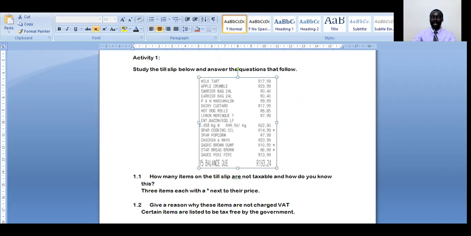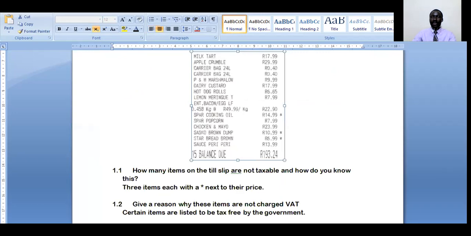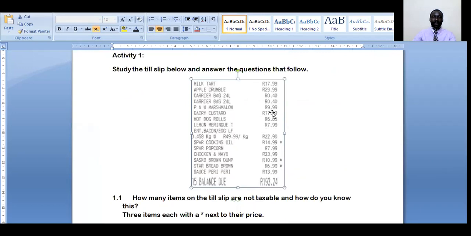We can make this till slip big so that you can see quite clearly. So this is the till slip. A lot of items are indicated here, but as I indicated earlier, where you see a star, that means these are items that VAT is not charged on.